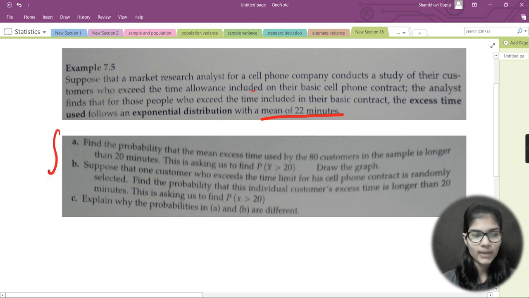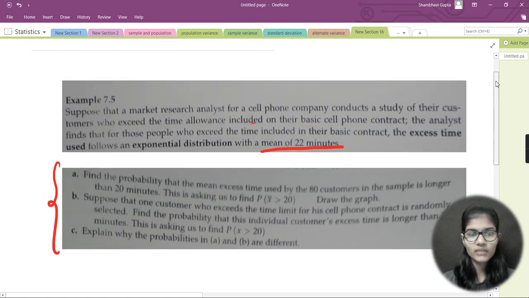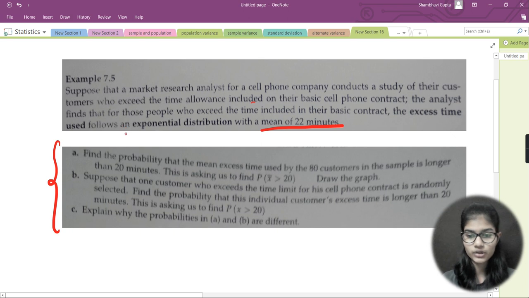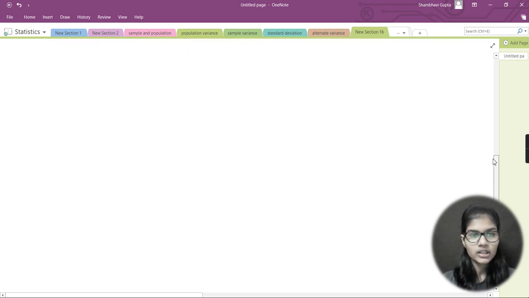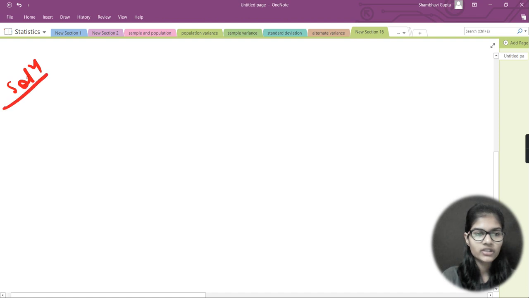Now there are three sub parts for this particular question. Okay, these are the three parts. Firstly, let's not go into that, because before going into that we have several things to write, so just quickly write those things. Here I would start writing the solution, and in this question I missed one line, so I would write that line first.